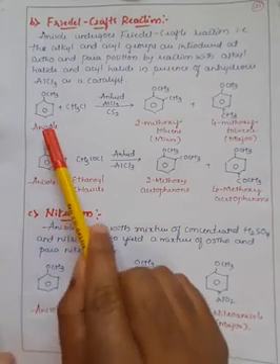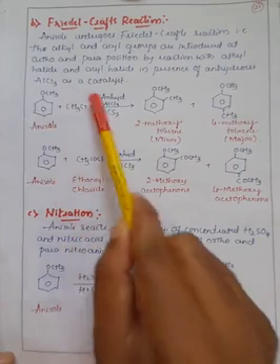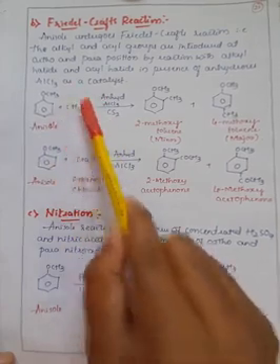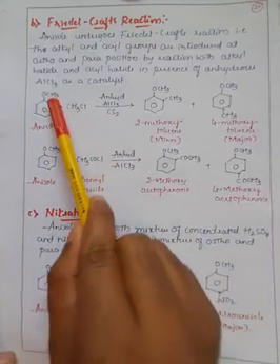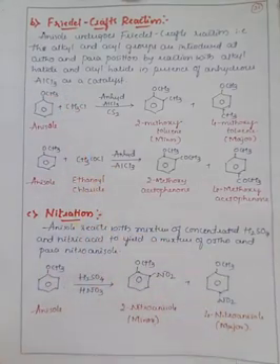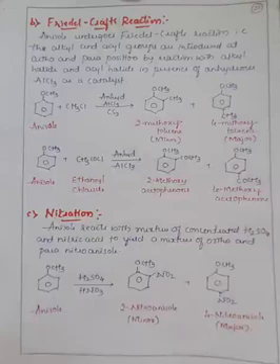If you see the example, anisole reacts with methyl chloride, which is an alkyl halide. In the presence of the alkyl halide, there is a substitution of an alkyl group. Here we are not talking about substitution of a halogen atom, right? Whenever substitution of a halogen takes place, we generally call it halogenation, because it is halogen plus addition.